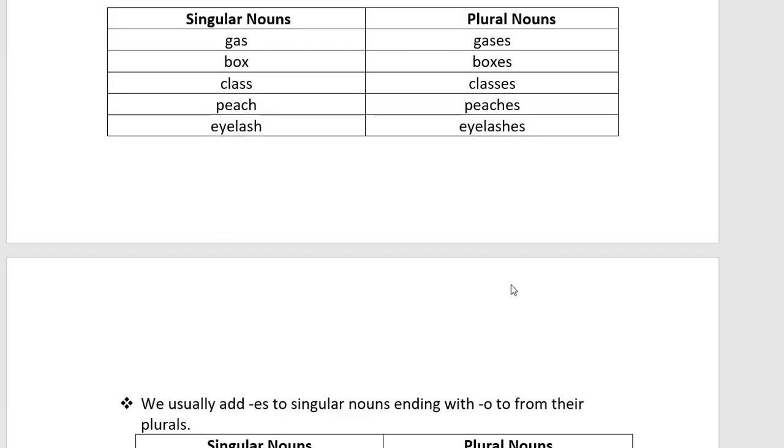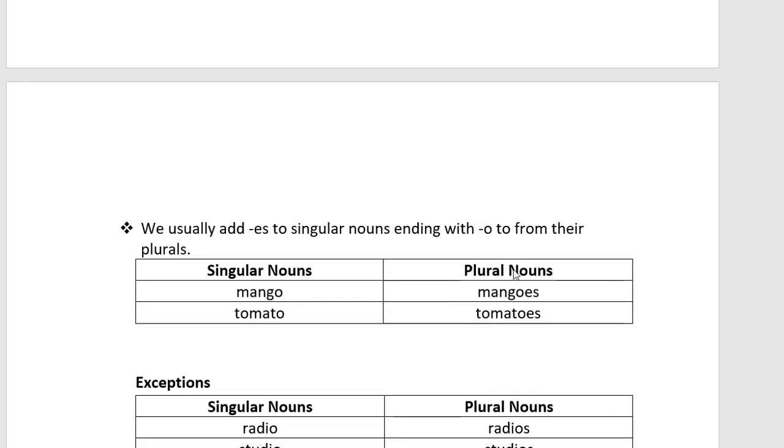Similarly, we usually add es to singular nouns ending with o also. The previous one had s, x, ch, sh. If o is there, that also we add es. See, mango and tomato are there. Potato also you can add. So mangoes, tomatoes, potatoes. In that way, you can simply add es at the end of the singular noun and it will become a plural noun.